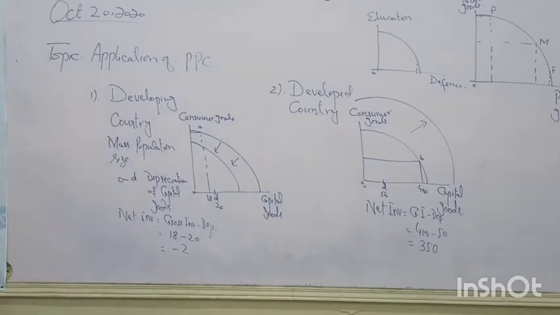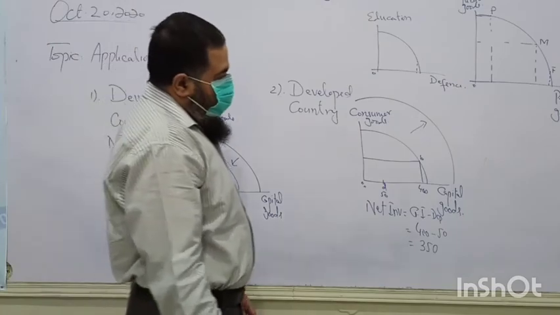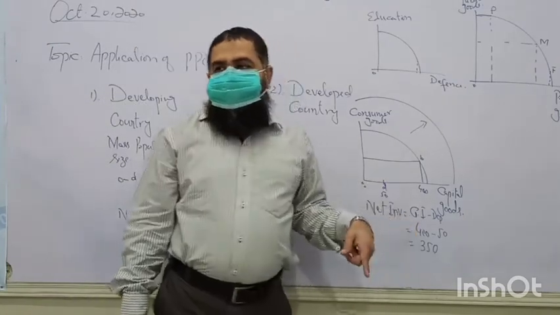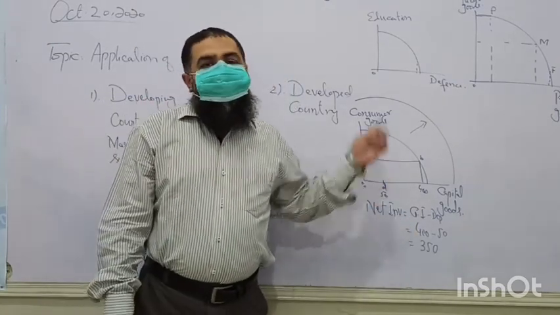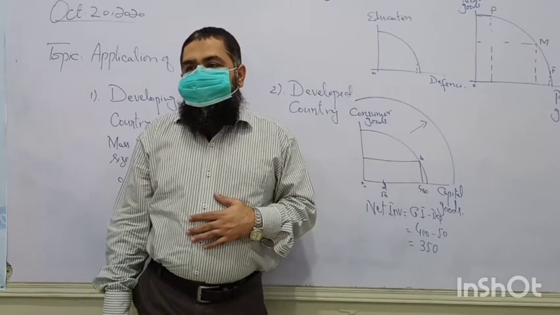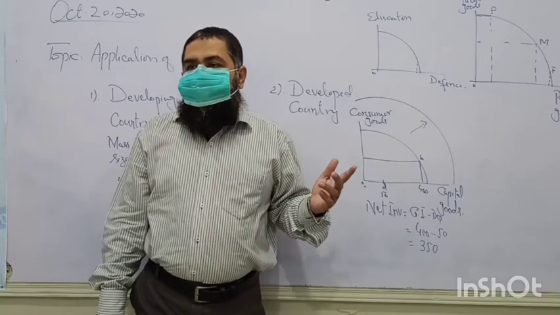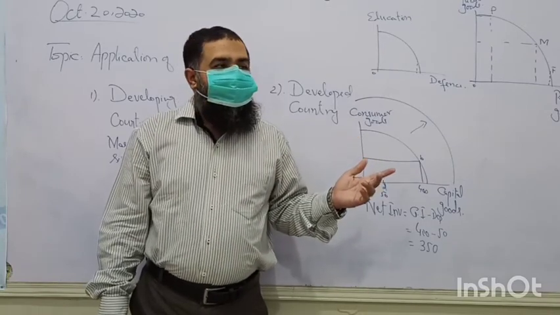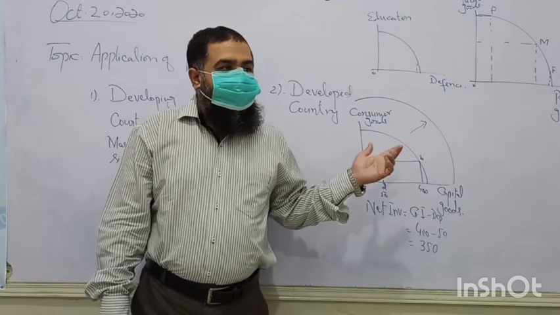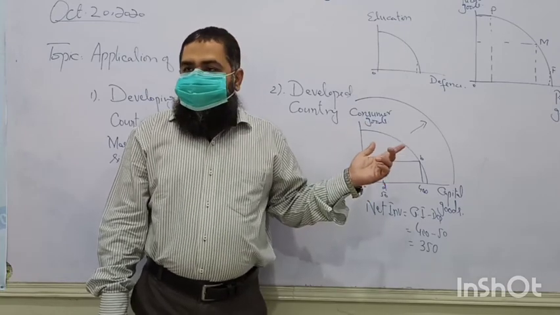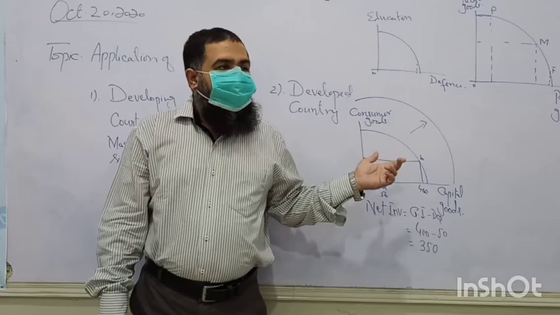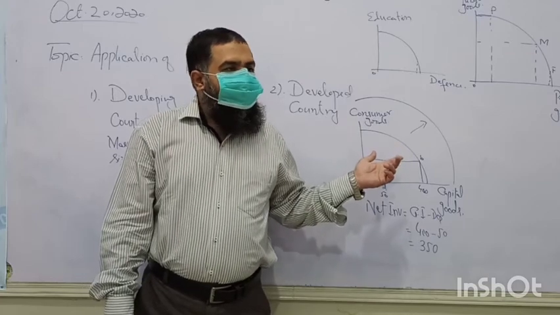Another thing, as far as your topic is concerned, at which point should a country produce? Does PPC only tell us where we should produce? Prices are not shown. Prices of the two goods which are taken on the axis are not shown.